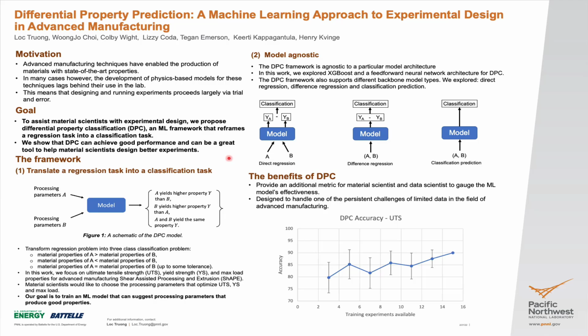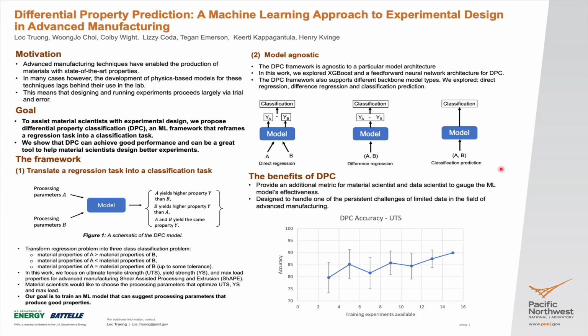In direct regression, we take input from processing parameter A, produce an output, take input from processing parameter B, and produce an output through a regression model. Their difference is used for the classification we outlined earlier. In difference regression, we take A and B at once into the regression model and try to regress the difference between the outputs of A and B, but instead of doing it one by one, we do it in one step, and the result is used to produce the classification.